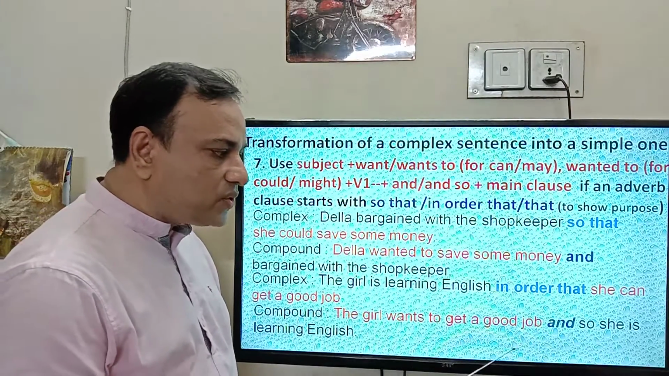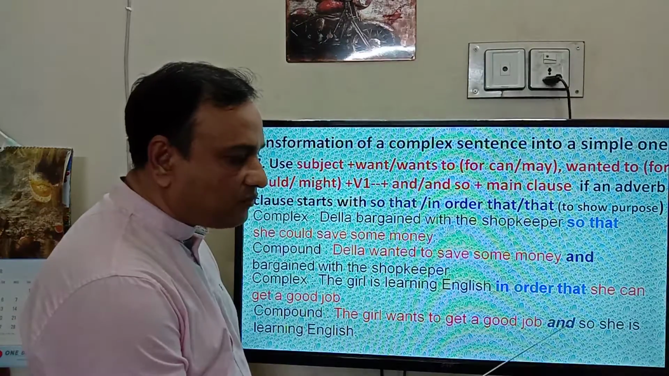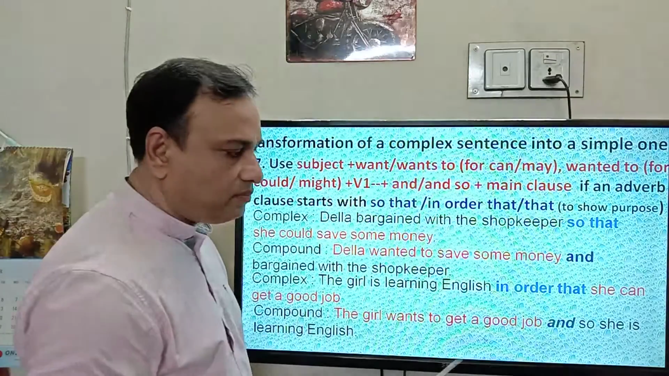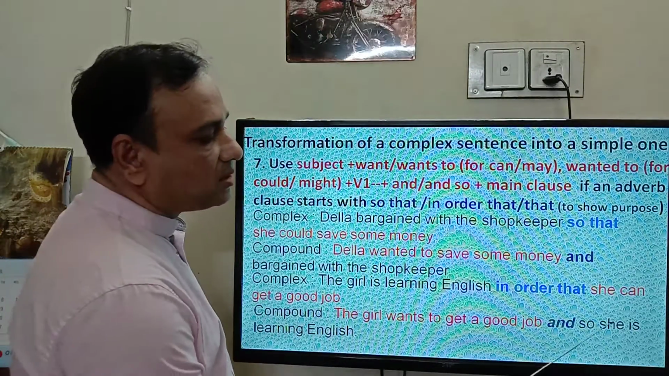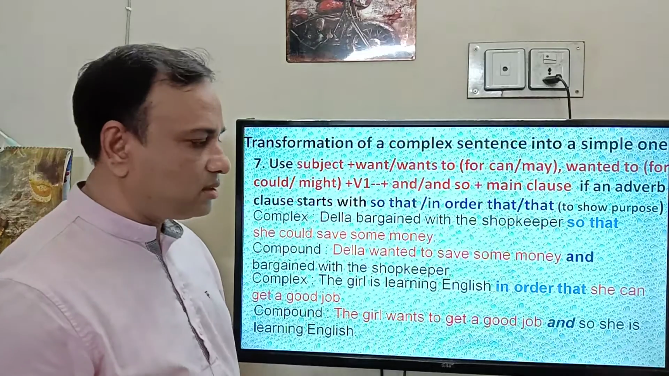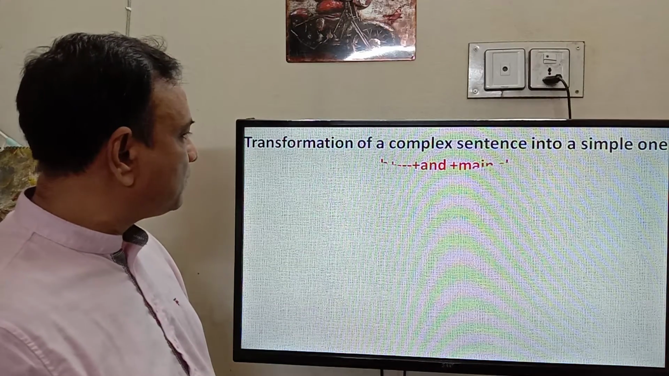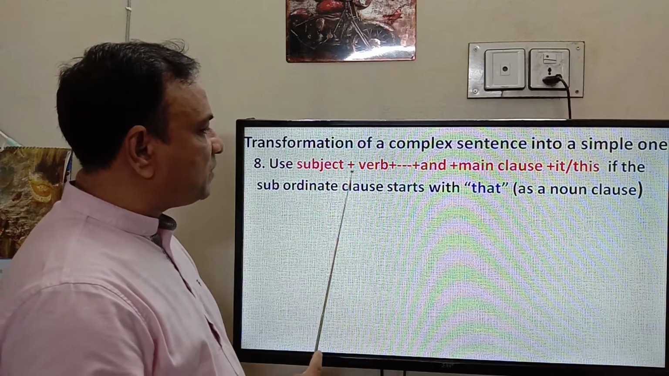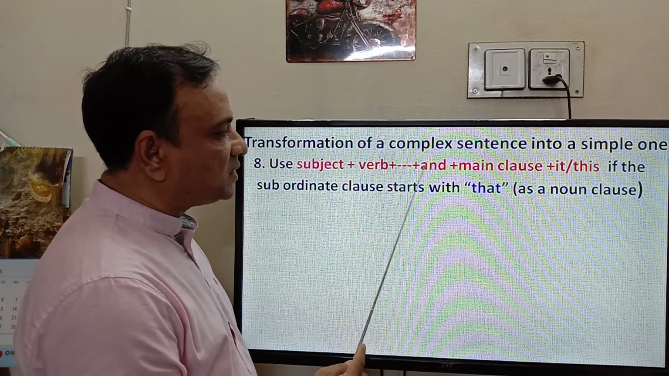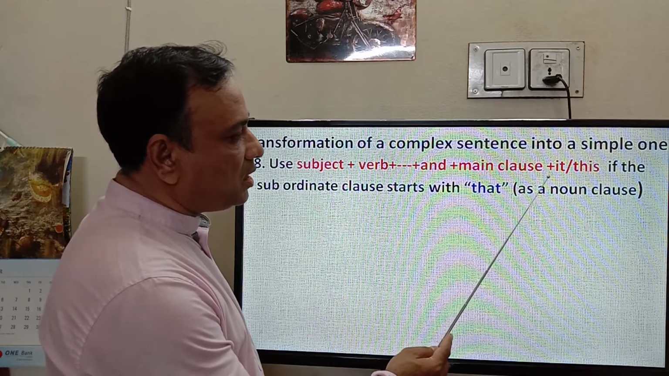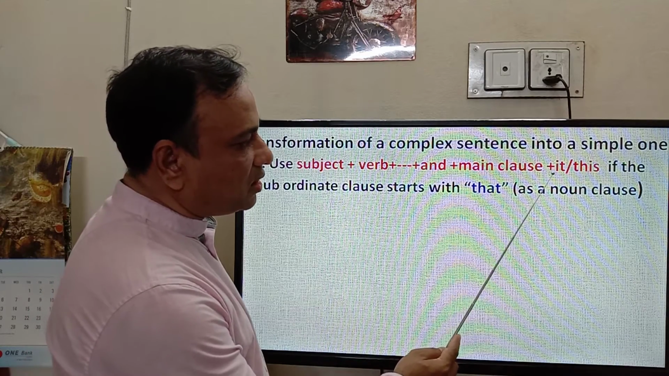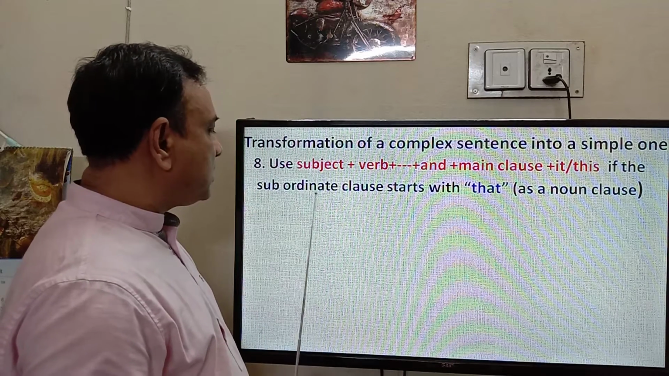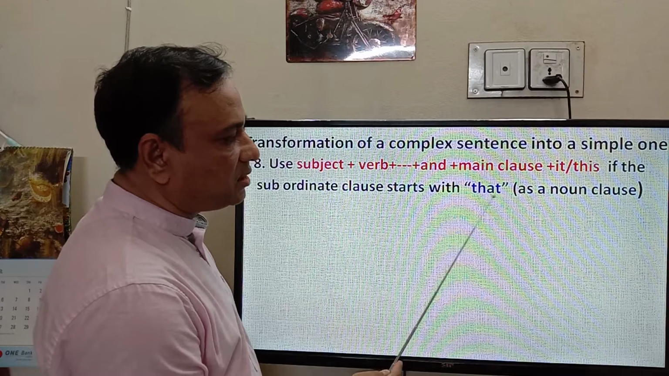If we use and in place of and so, we will not select a subject after and, because here the girl and she are the same subjects. Use subject plus verb plus dot dot plus and plus main clause plus it or this, if the subordinate clause starts with that as a noun clause.